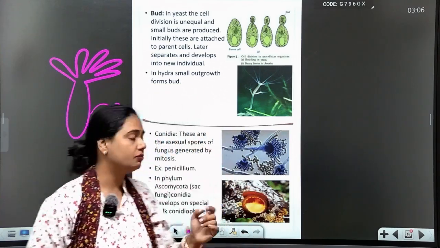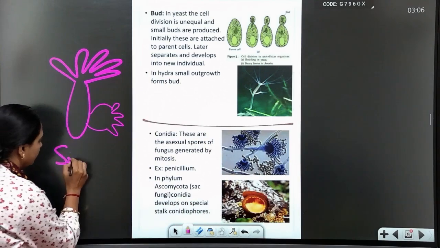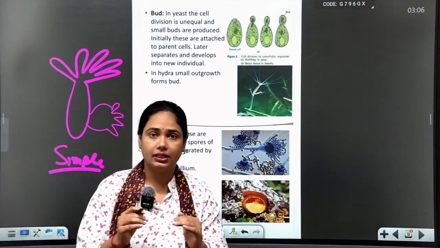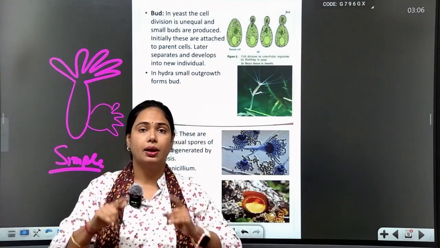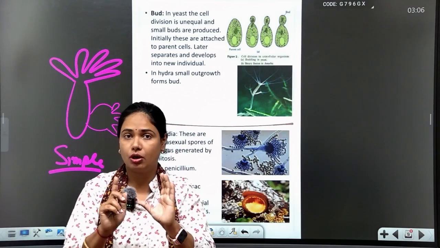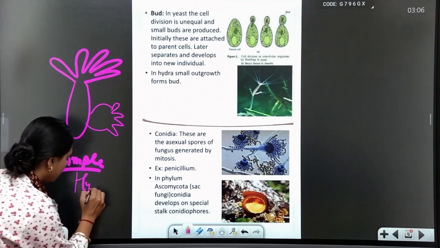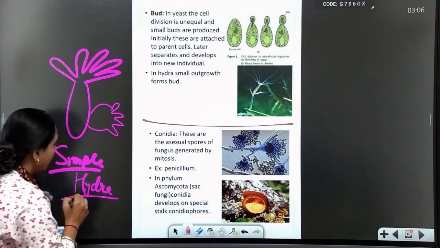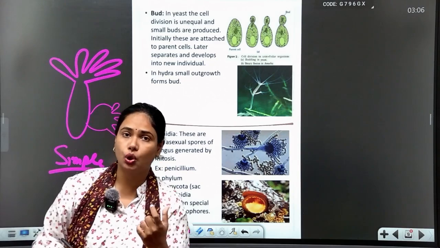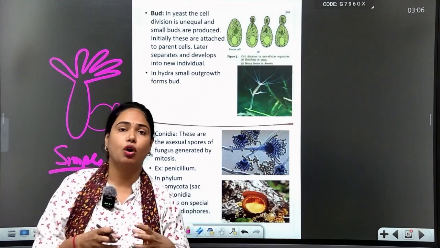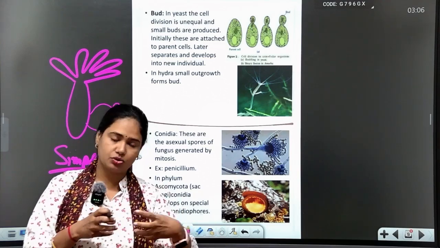The Hydra body is very simple; it is a multicellular organism with a simple body. Hydra shows a bud, an outgrowth from its body, outside the body.